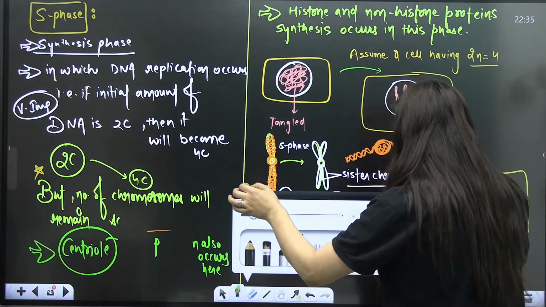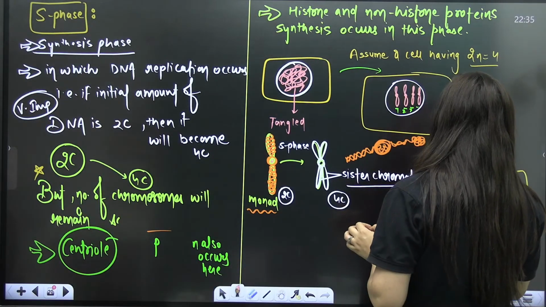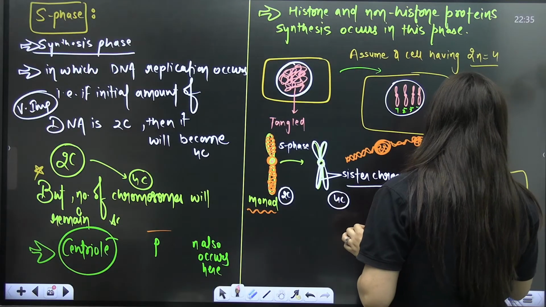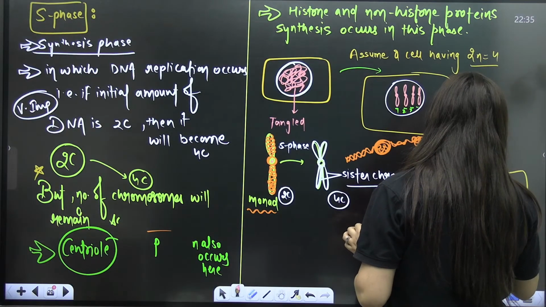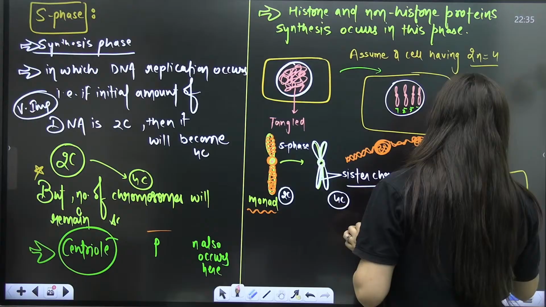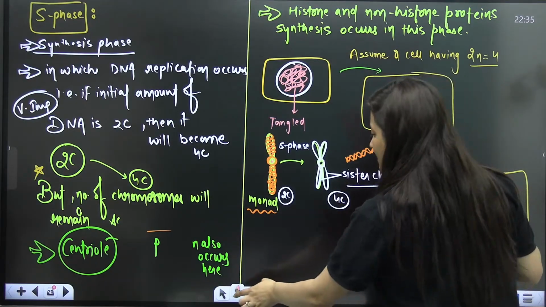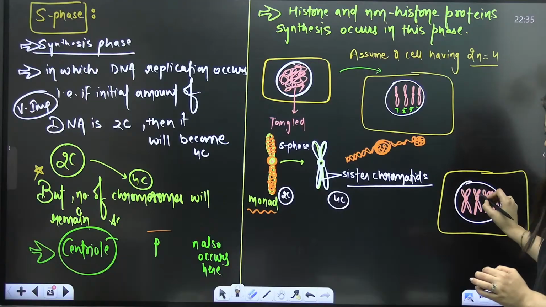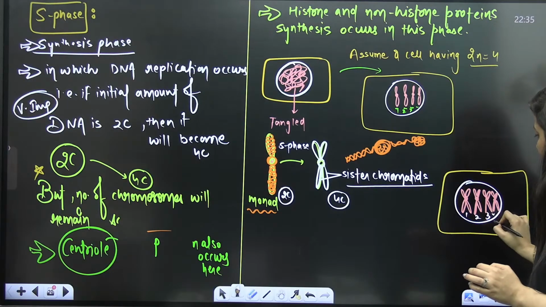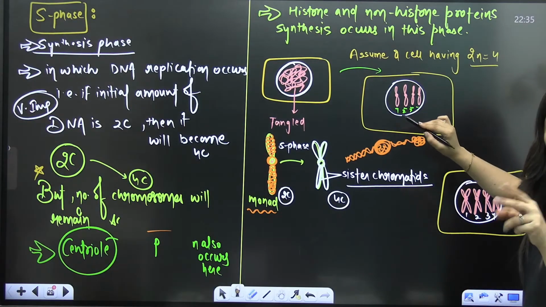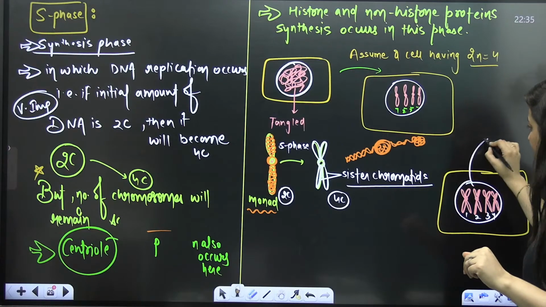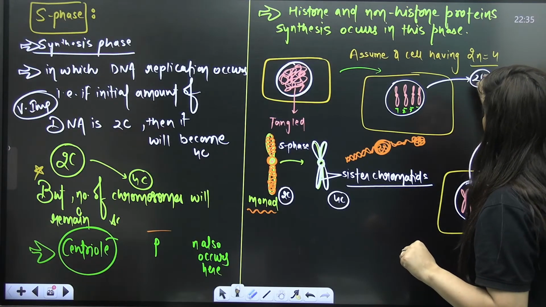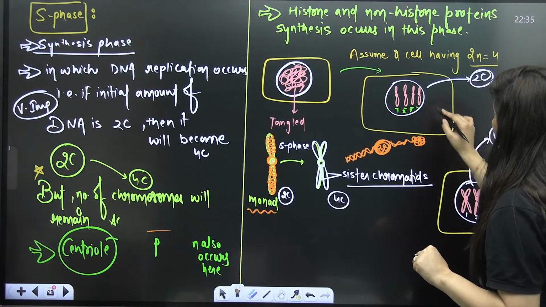After the S phase also, the chromosome number is still the same, students. Look at this, 1, 2, 3, and 4. Here also, the chromosome number is 1, 2, 3, and 4. But look at the arms, they are duplicated. Look at the chromosome, it is duplicated. Here the DNA amount is 2C. Here the DNA amount is 4C.